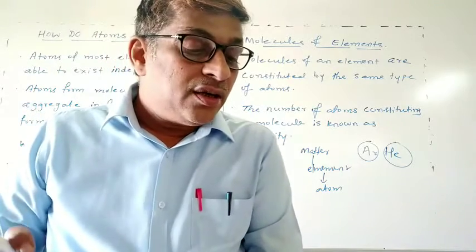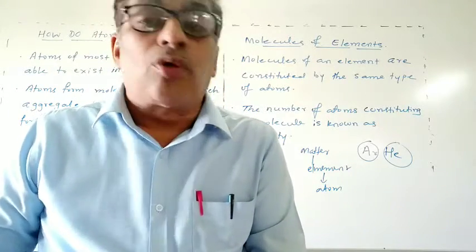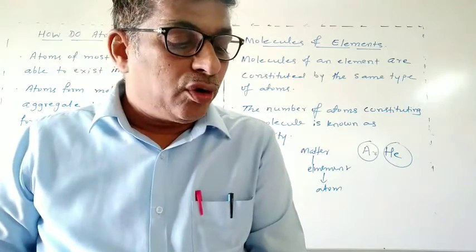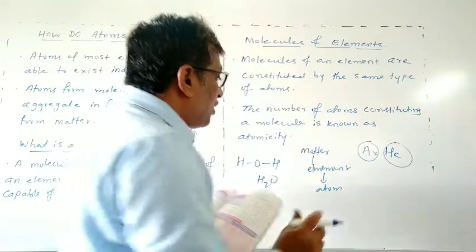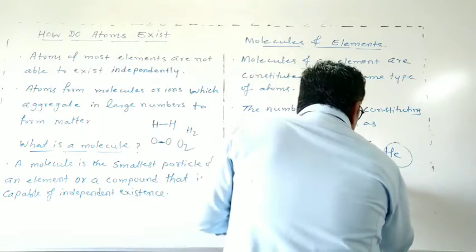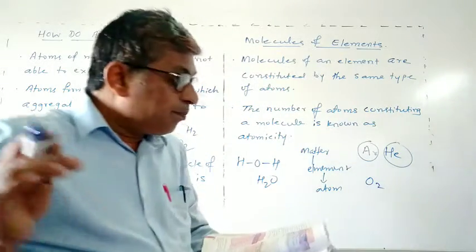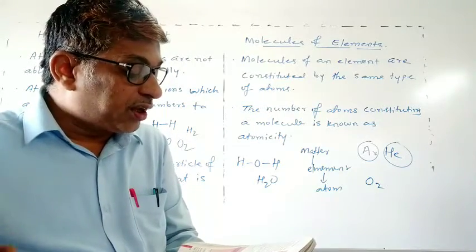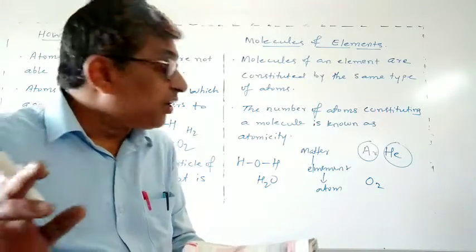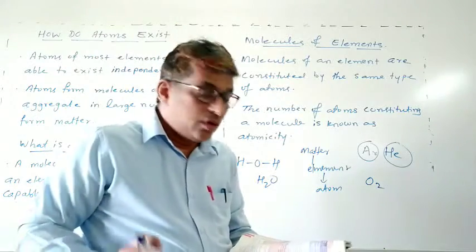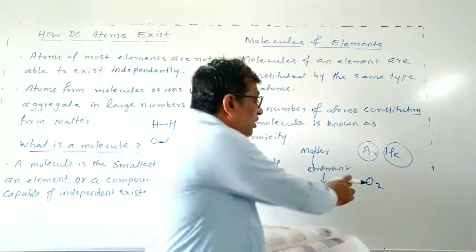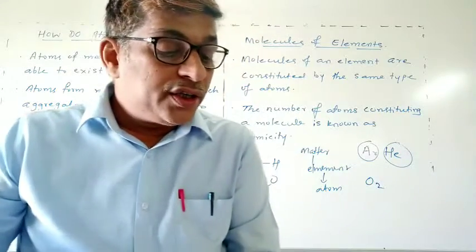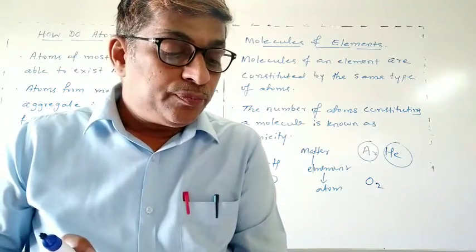But this is not the case with most non-metals. For example, a molecule of oxygen consists of two atoms of oxygen, hence it is called a diatomic molecule.